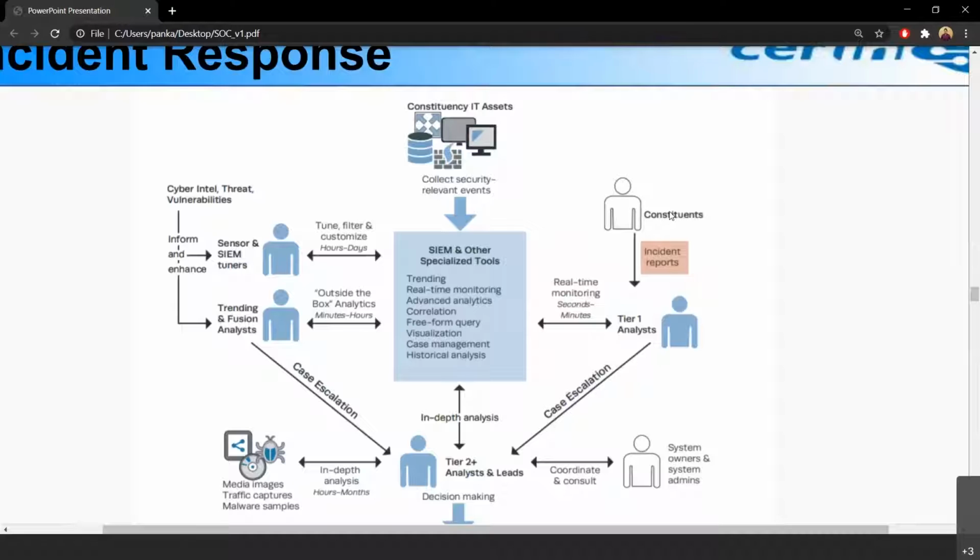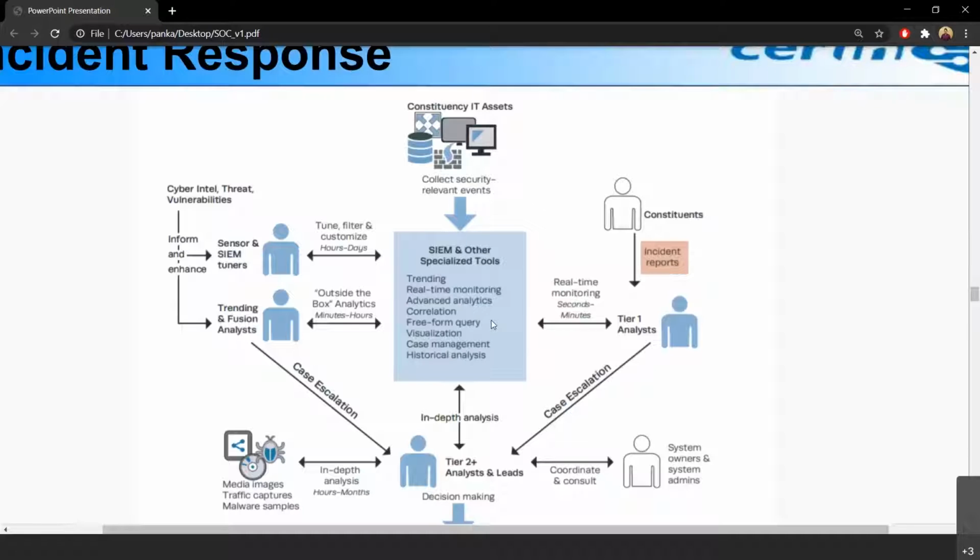Then there are incidents. Suppose, let's say an example of a bank, maybe PNB. Now PNB has maybe 5,000, 6,000 branches all over India. Now in one of the branches, they detect something is fishy in a server, and they report it to their SOC. This report will be handled by the SOC, and they will investigate what actually happened. So why there was a breach, which system failed. All of this information is also fed into the SIEM.